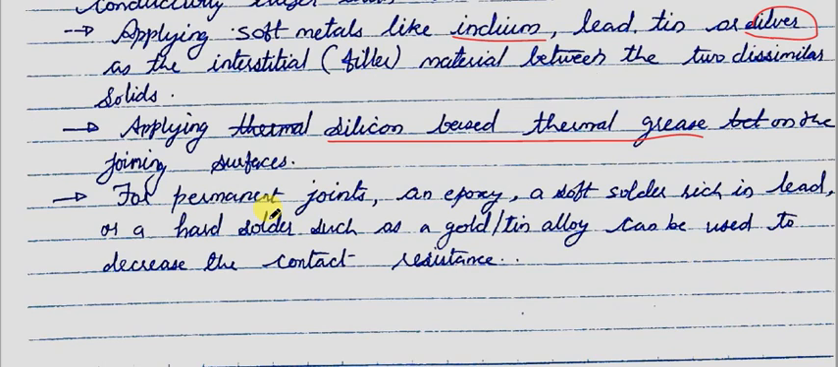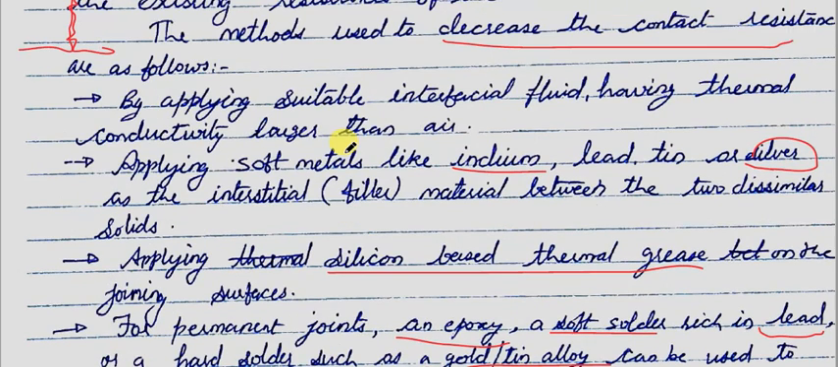Also, in case of permanent joints, we can have an epoxy or a soft solder like one rich in lead, or a hard solder such as a gold or tin alloy, which can be used to decrease the contact resistance. Now again, it depends on the requirement, the cost of manufacturing, and the cost of the equipment or the system which we are using. So based on all such parameters, we can decide which of these methods can be applied to decrease the contact resistance. But decreasing the contact resistance is utmost important.